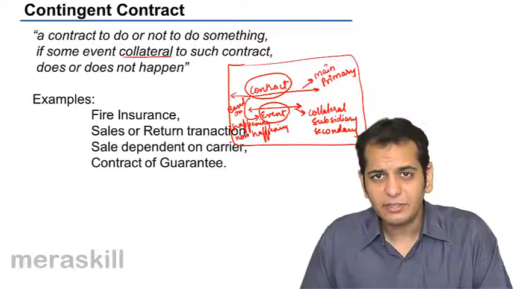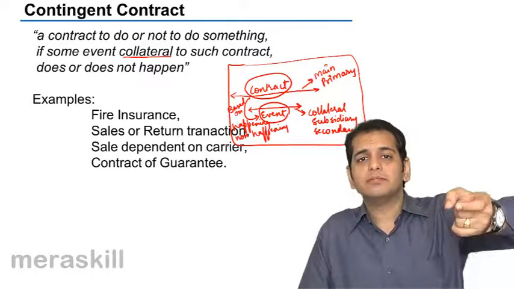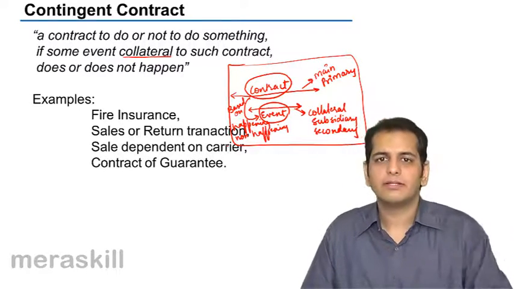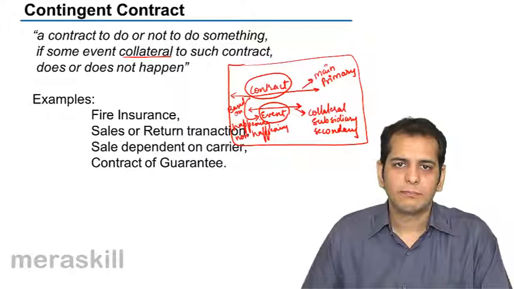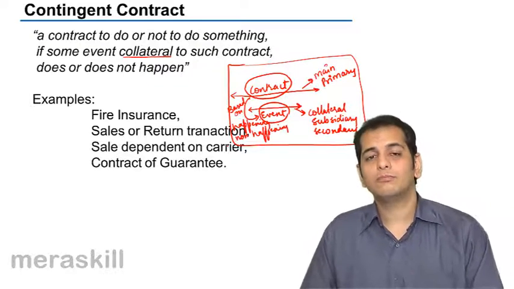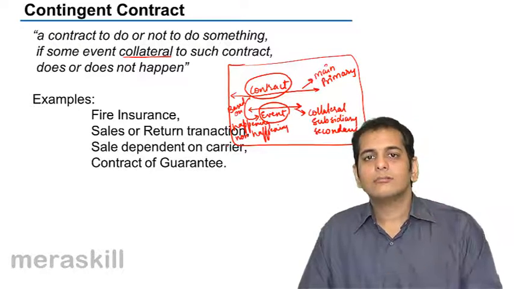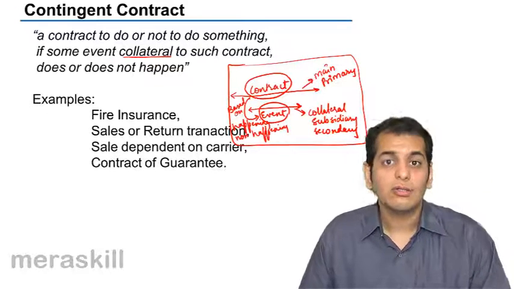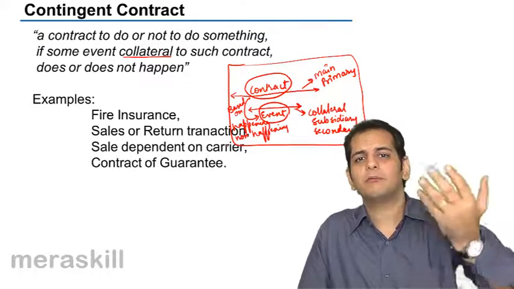That businessman is stating to the bank that if there is a default from the person who is taking the loan, the guarantor will repay the loan.